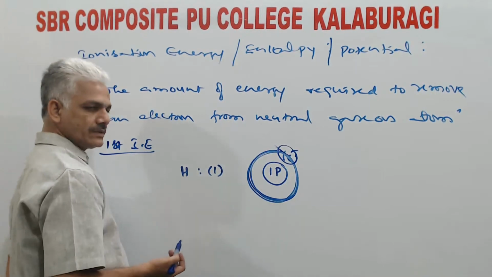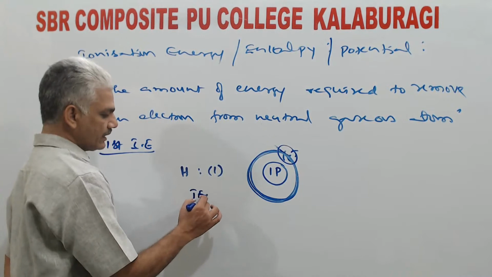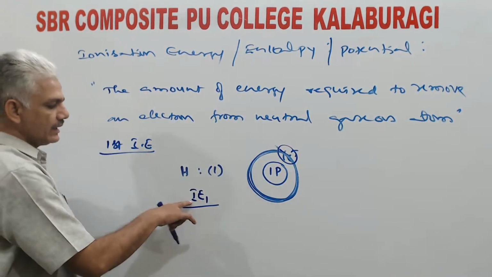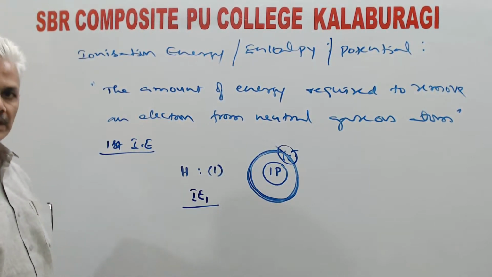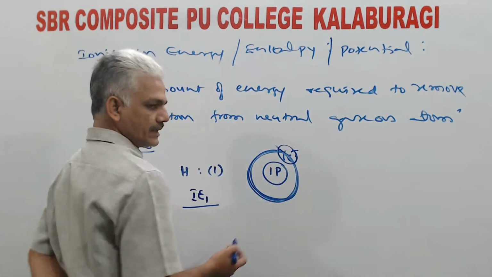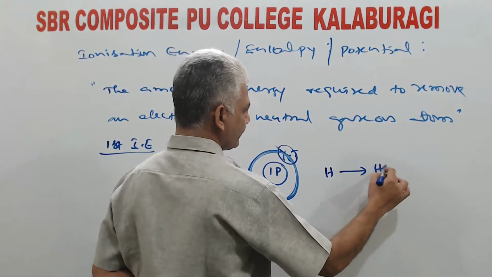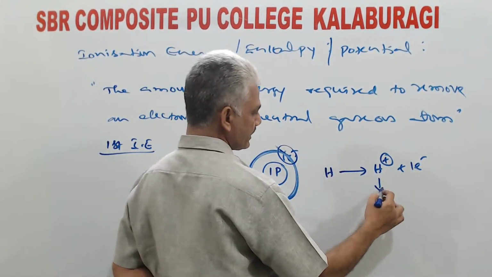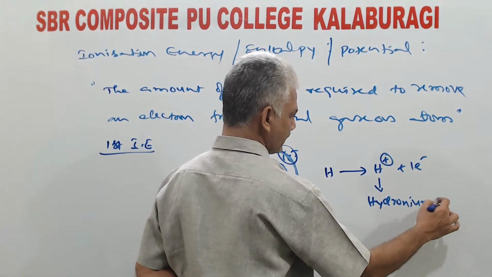And in the case of hydrogen, as there is only one electron, how many ionization energy values are possible? Only one is possible, and that is represented as IE1 or first ionization energy. Now, by removing this electron, the hydrogen atom will become H plus ion. This H plus ion is known as hydronium ion.